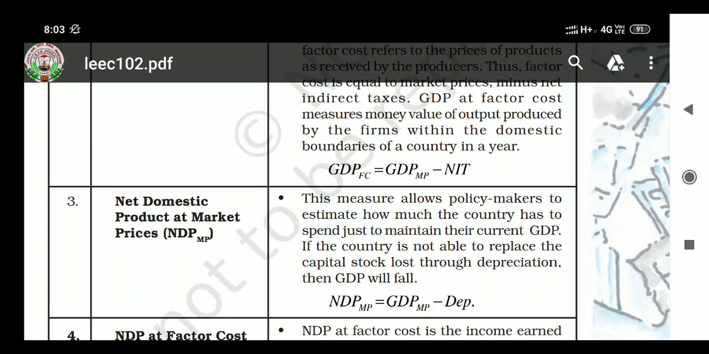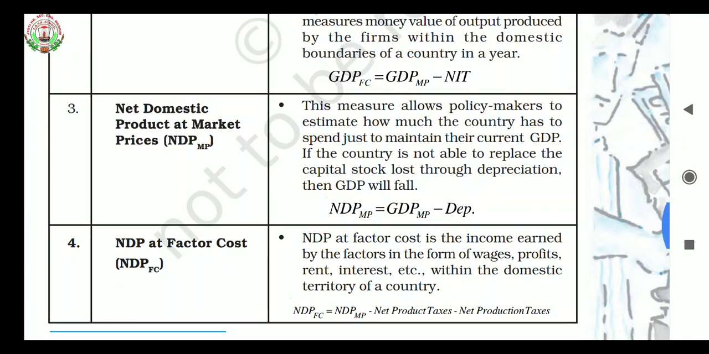It allows policymakers to estimate how much the country has to spend just to maintain its current gross domestic product. So this is NDP at market price.